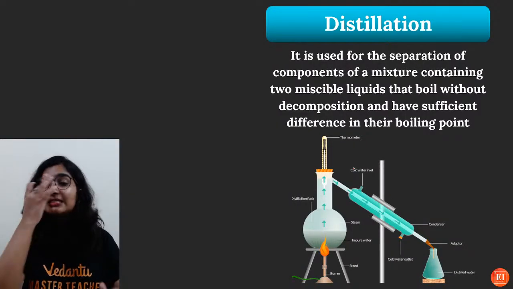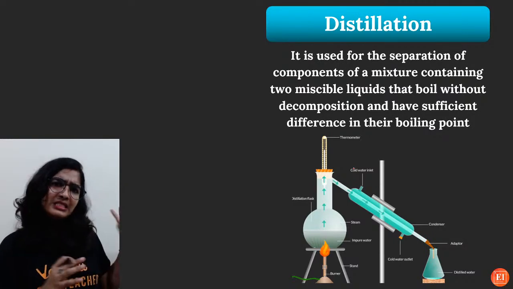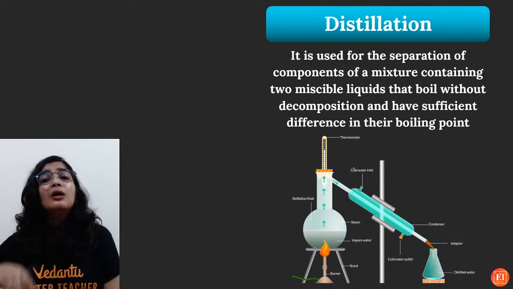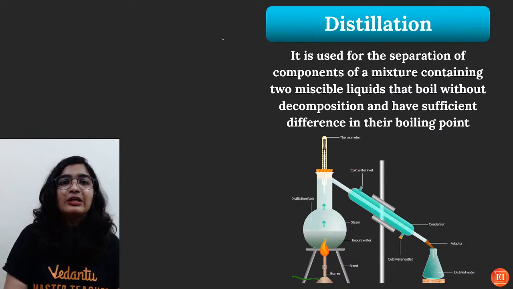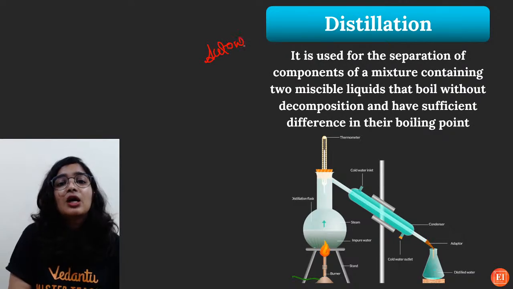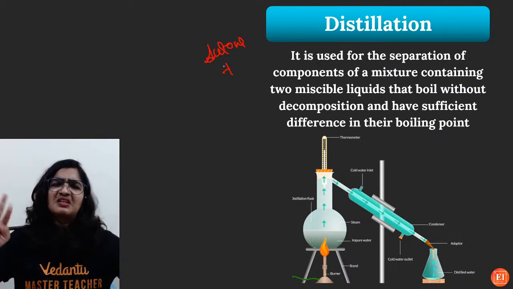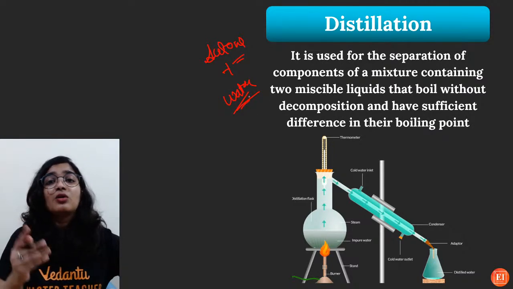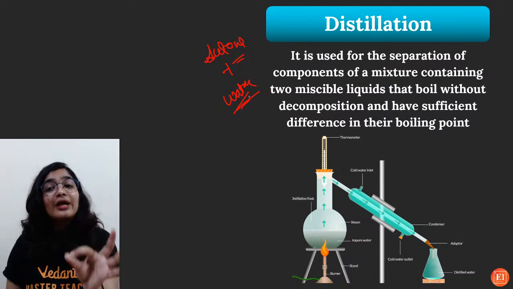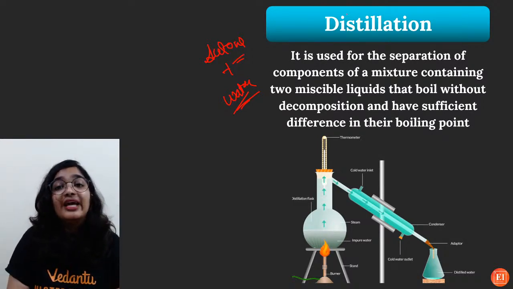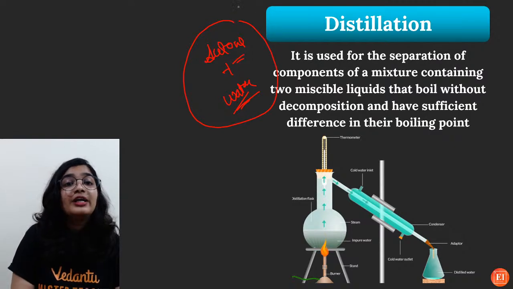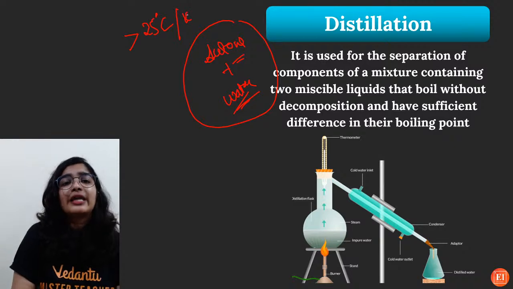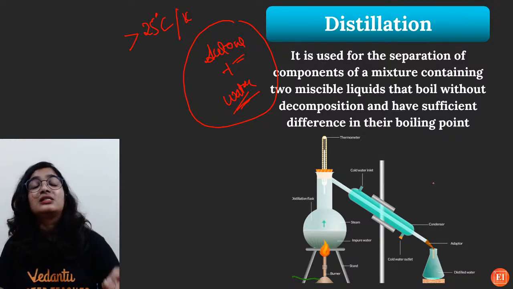Cool. Next is distillation. For immiscible compounds, we use a separating funnel. But if it's miscible, for example, acetone plus water, acetone gets completely mixed with water. Now I want to separate acetone and water. What is the way? If the mixtures are miscible, and if their boiling point difference is greater than or about 25 degrees Celsius, you can use this distillation technique.